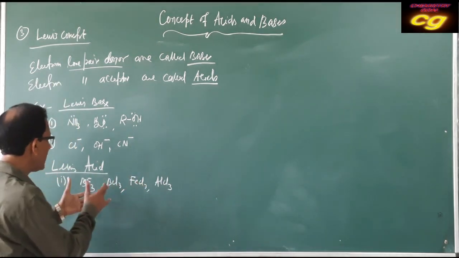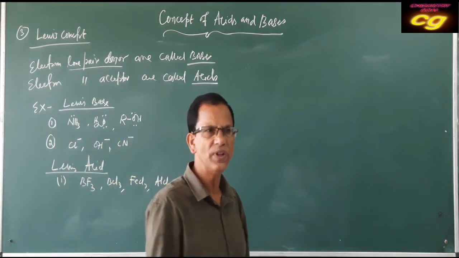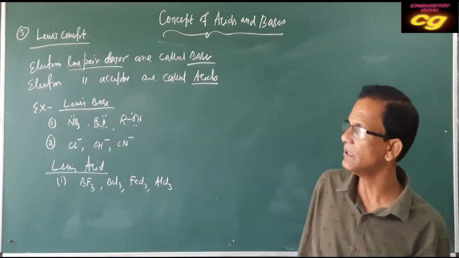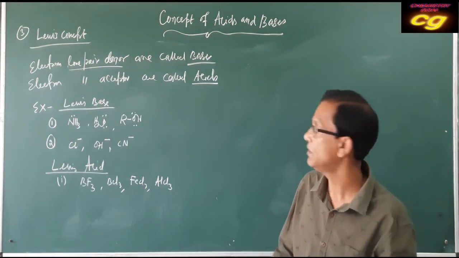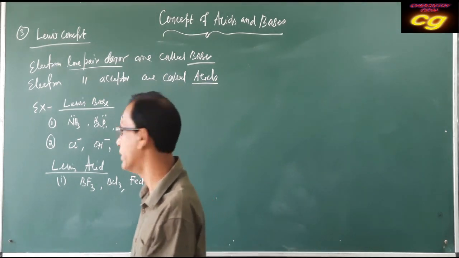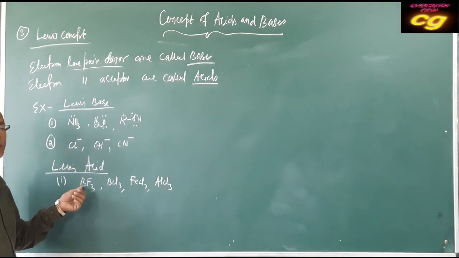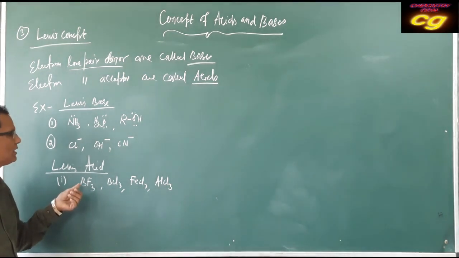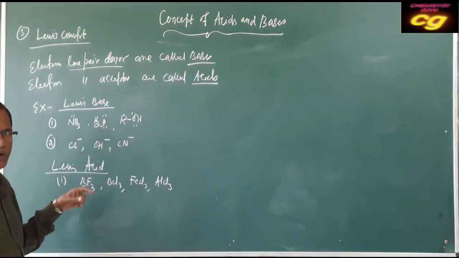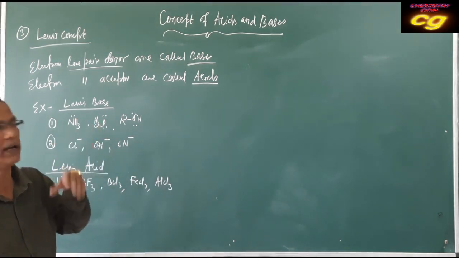From the formula you cannot know, but if you see the structure, how many bonded electrons, how many unpaired electrons, how many vacant orbitals are available, you can know from the bonding. Boron has 2p1 configuration: 1s2, 2s2, 2p1. So the p orbital is vacant.